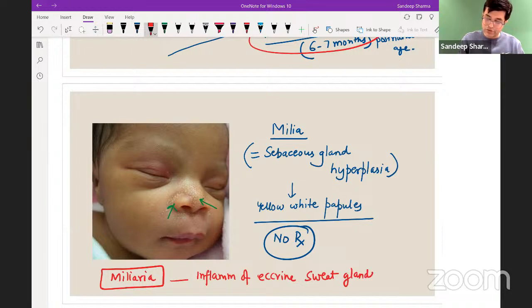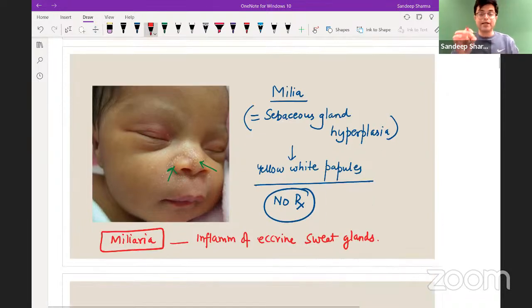Miliaria, I don't know what it is called in regional languages, but in Hindi it is called ghamoriya. Once the summer season starts, you have those talcum powder ads coming up. Those typical taglines in the advertisements, that is miliaria. Miliaria is inflammation of eccrine sweat glands. Miliaria can occur at any age. Milia can also occur at any age, but milia is more common in newborns, and it is a self-limited phenomenon. So the key point to remember: milia is sebaceous gland, miliaria is sweat glands.